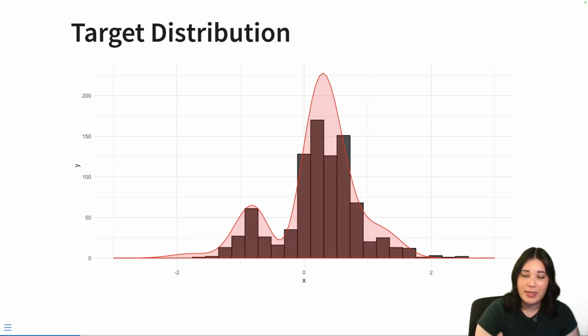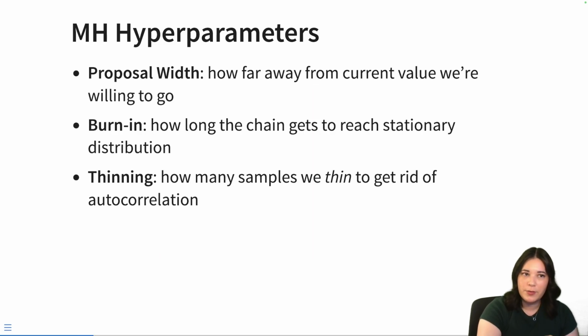Now, when we run this algorithm over and over, you can see that the samples we get are going to start looking a lot like our target distribution, right? We chose our proposal and our acceptance rule in a way that allows us to have some various guarantees that in the long run, our samples will converge to the target distribution. But there's a couple of different things from the Metropolis-Hastings algorithm that we didn't cover that can help the algorithm be more or less efficient.